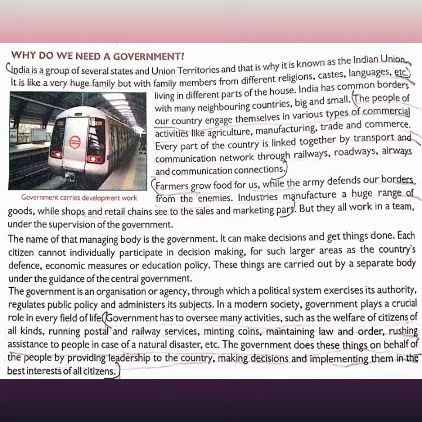It is not possible for one citizen to make so many things, so the government makes decisions and makes things right. Suppose you have to give atta, and I don't know the exact percentage of GST. Suppose atta has 5% GST, rice 10% GST, and at a hardware shop 18% GST. Why GST? The government needs tax, otherwise how will it supply? In the effect of coronavirus, the government is using taxes collected from us, otherwise how would they fight?